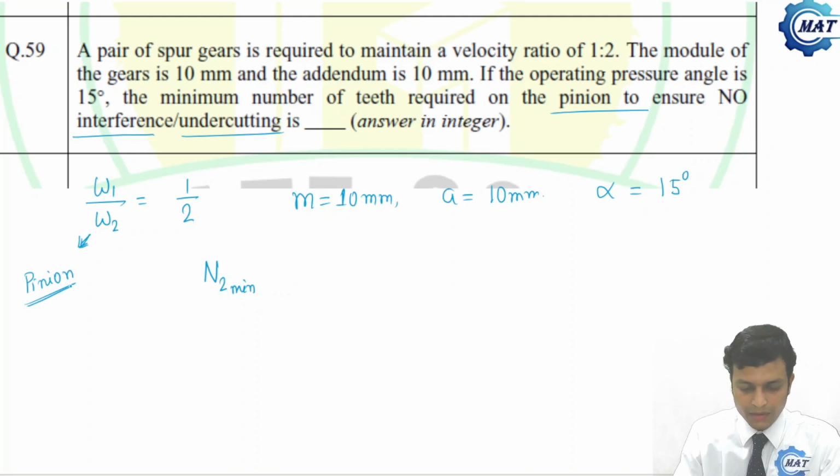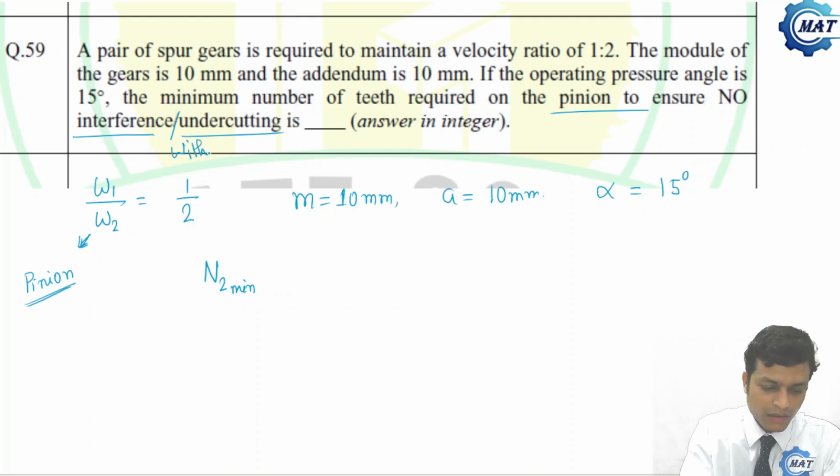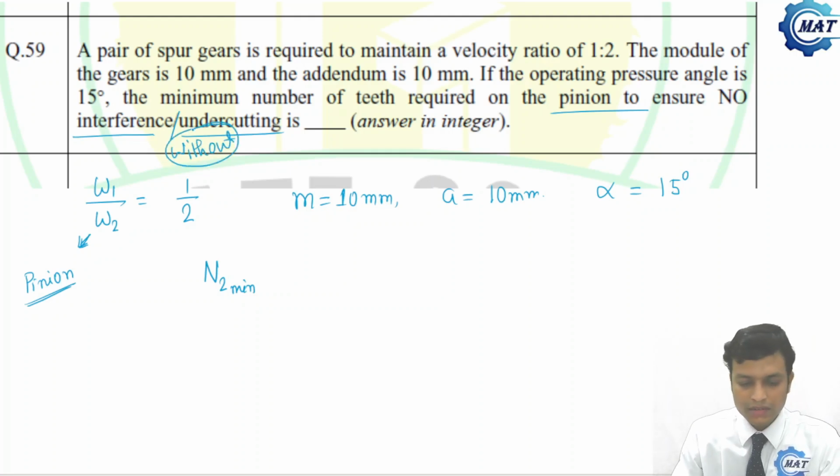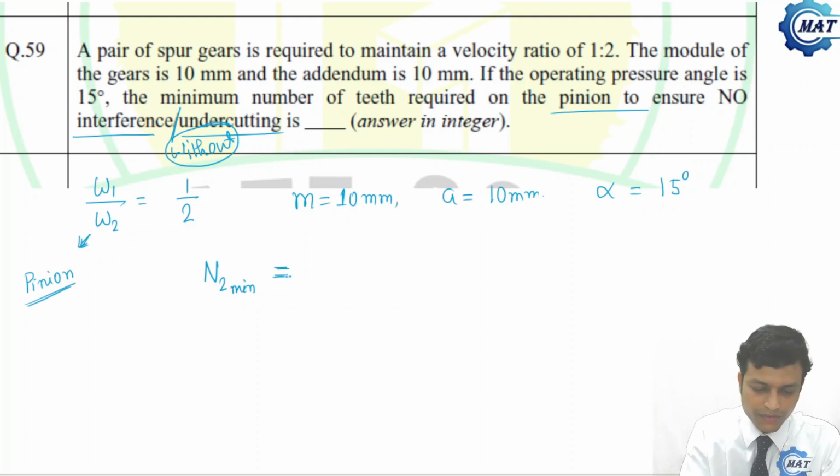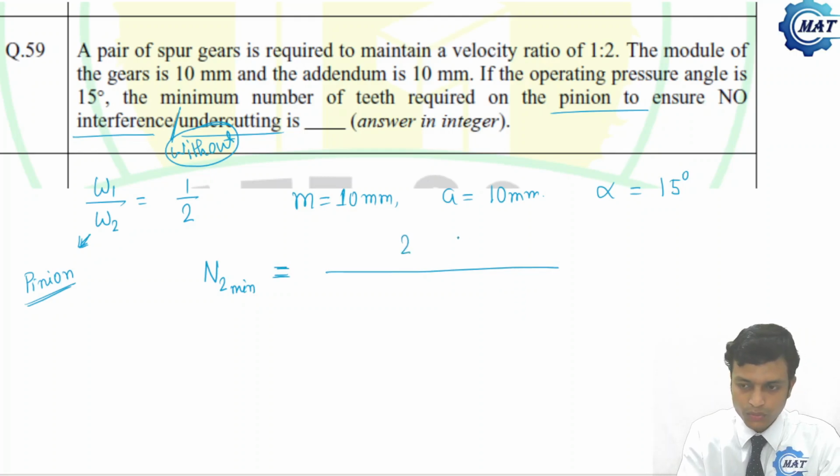So N2 minimum, 2 is for the pinion, and the pinion must have a lesser number of teeth compared to the gear. So the minimum number of teeth to avoid interference without undercutting. The concept is available in our full course. This is wrong information, not interference or undercutting, but to avoid interference without undercutting. Okay, so let me find the expression. 2 f into lambda, 1 plus lambda, lambda plus 2